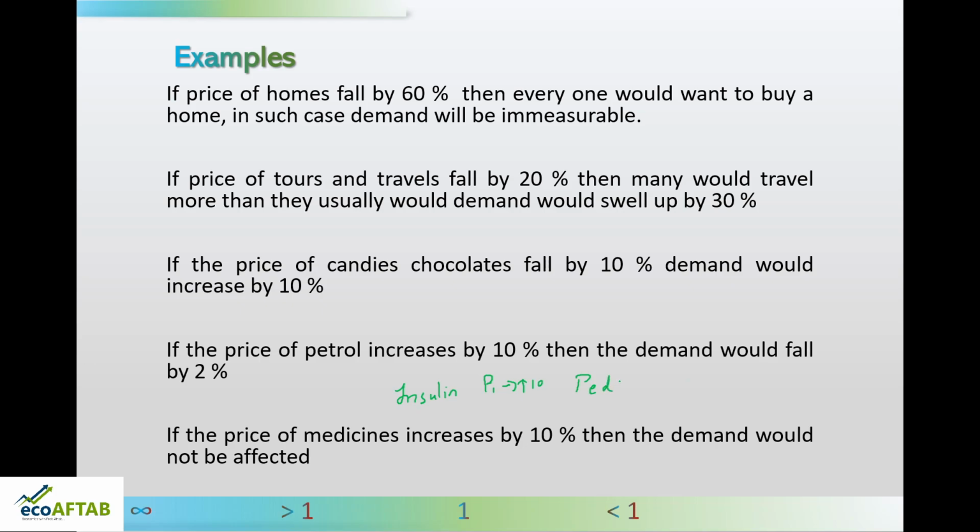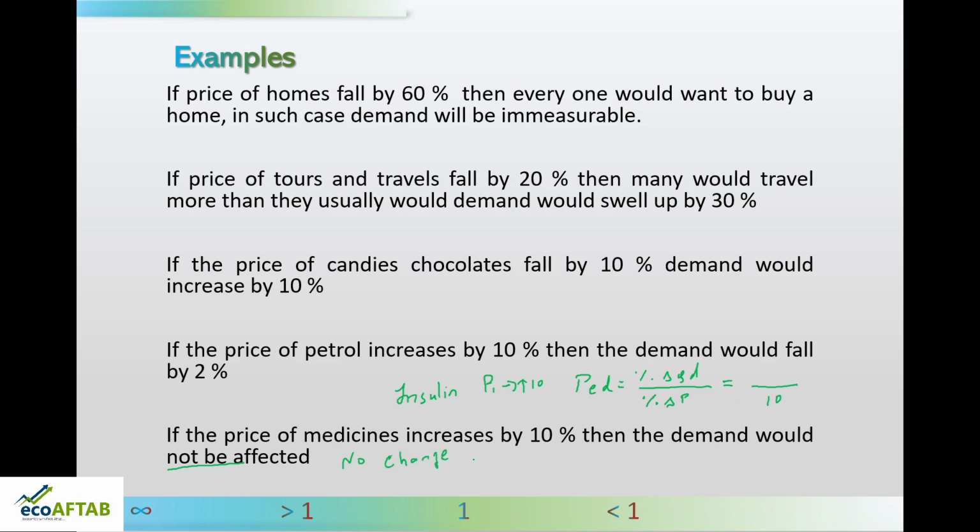So price elasticity of demand is equal to percentage change in quantity demanded divided by percentage change in price. So price has increased by 10%. We know the denominator, but what has happened to the demand? Then the demand would not be affected. What does it mean that demand is not affected? It means there is no change in quantity demanded.